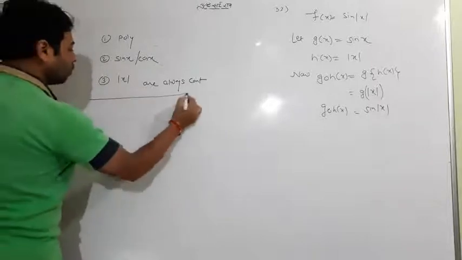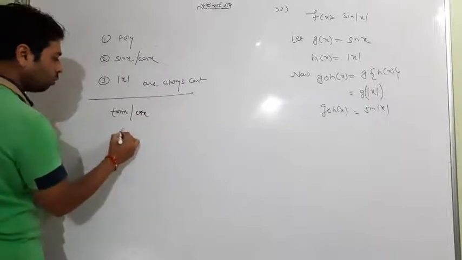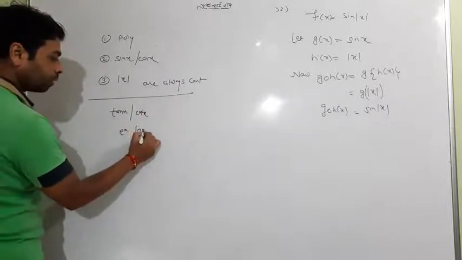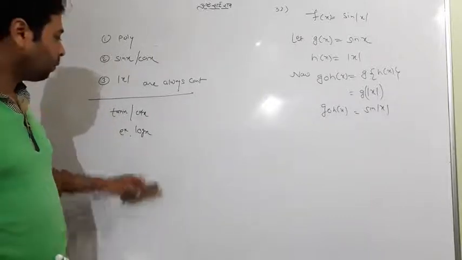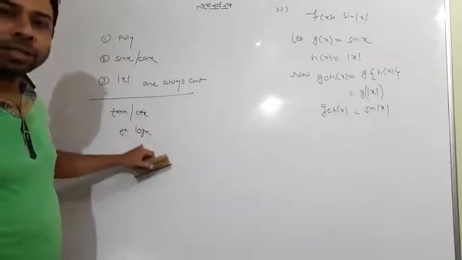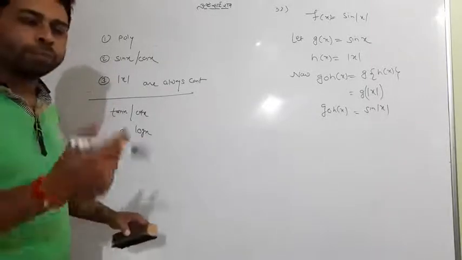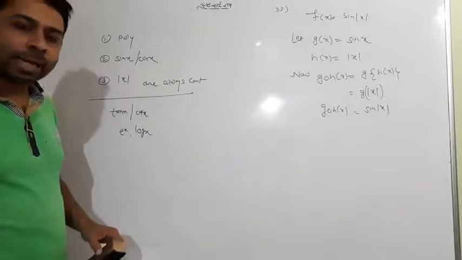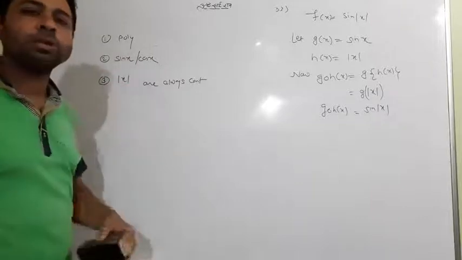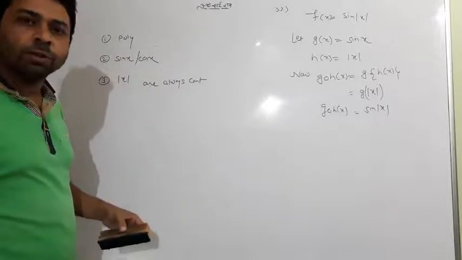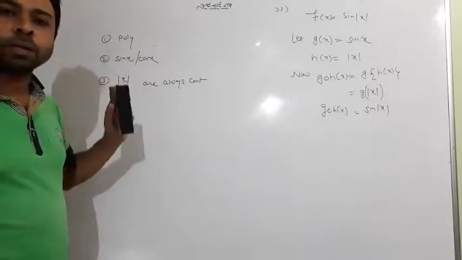And furthermore, tan x or cot x, also e to the power x, log x, these are always continuous in their domain, meaning where they exist or are defined. This language will come in further concepts, and I will explain it at that time. So first just remember that these functions are always continuous. For proving their continuity, we don't have to take any point. We can directly write our sentence that these are genuine continuous functions.